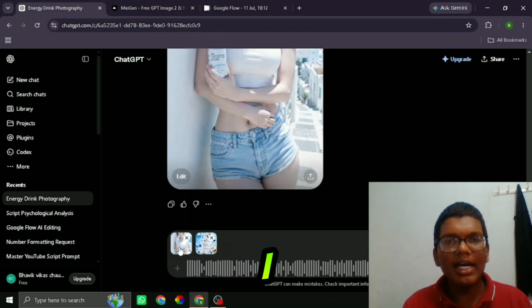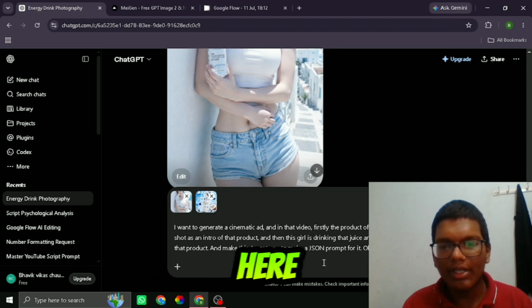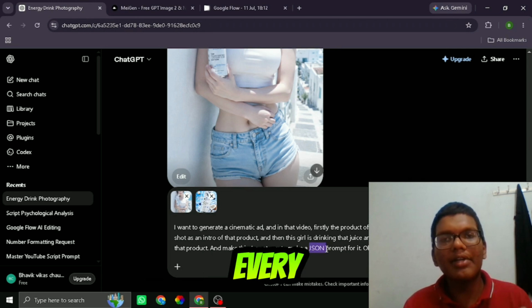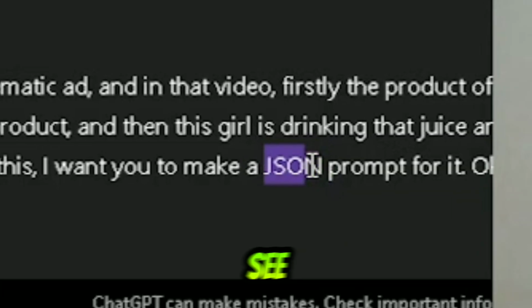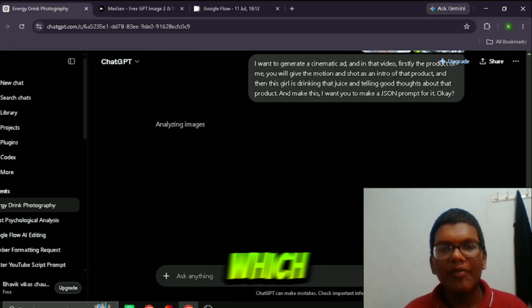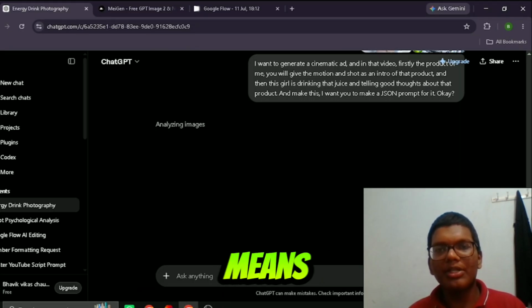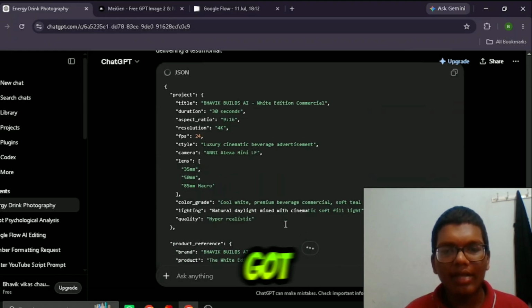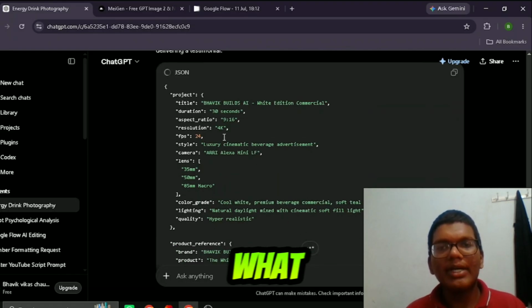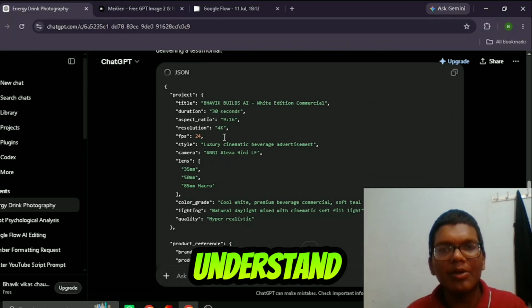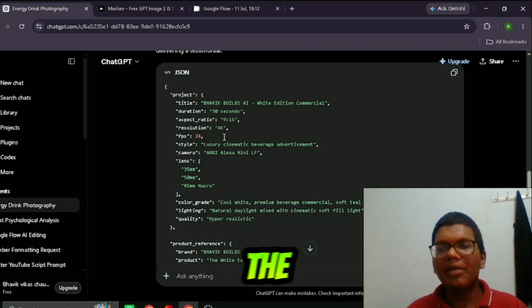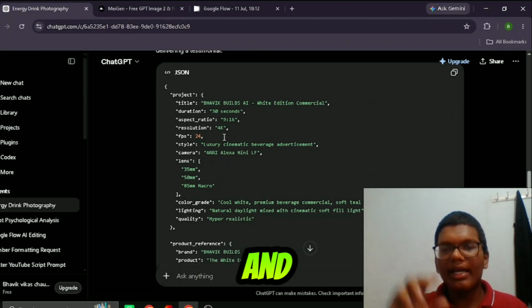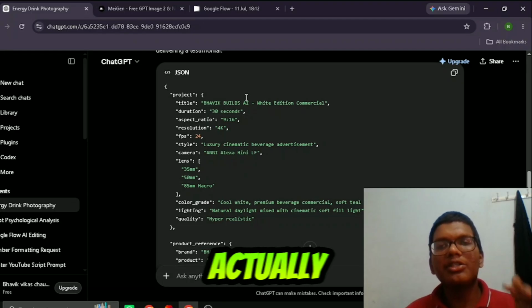Okay, you can see I just spoke a few lines, and now here is the one word you can mention in every prompt for making ads. You can see here, JSON. JSON is a type of coding prompt which converts your prompt, meaning photos and images, point to point. You can see here I got the output as a coding type. What actually happens is that ChatGPT understands your concept, and based on that it makes the perfect cinematic line to line and angle and so on. Whatever is needed for the shoot, it actually makes like that only.